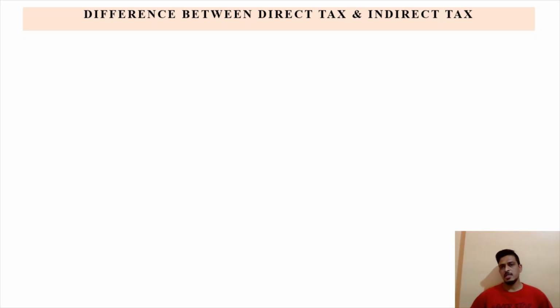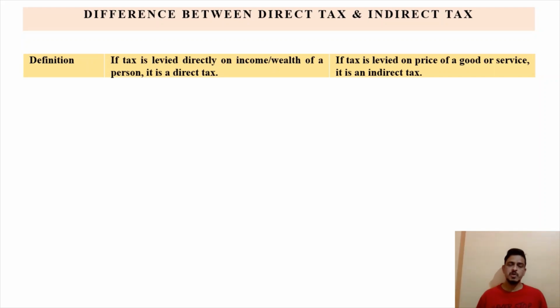Difference between direct tax and indirect tax. Today we are going to discuss the difference between direct tax and indirect tax in this slide. First point of difference: if tax is levied directly on the income or wealth of a person, it is a direct tax. And if tax is levied on the price of goods or services, it is an indirect tax. So this is the basic definition: direct tax is levied on a person's income or wealth, whereas indirect tax is levied on goods or services. So that is the basic difference between direct tax and indirect tax.